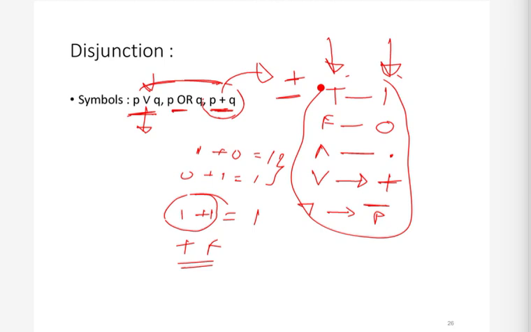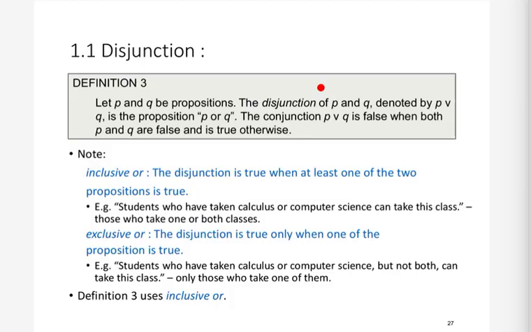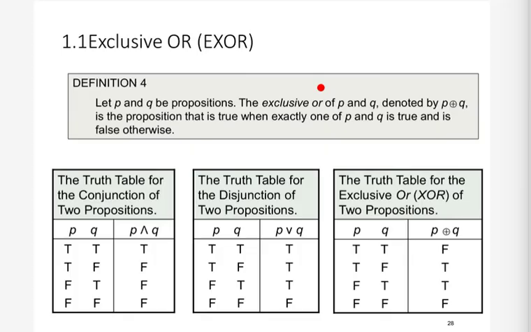We have already seen these truth tables for and, or. This is the truth table for the conjunction operation, which is the simple and operation, p and q. It is very intuitive: it is true when both are true, else it is false. Similarly, the disjunction operation, which you can also call the or operation, is true when either p is true or q is true, or both are true. You can see that this is true in all these cases. This is false only when both are false.